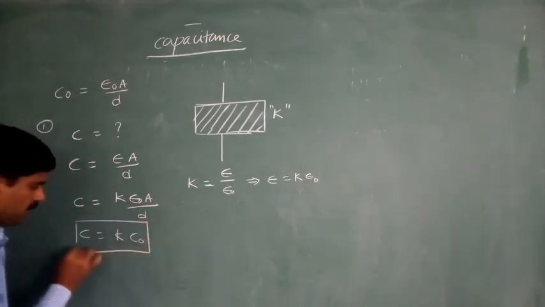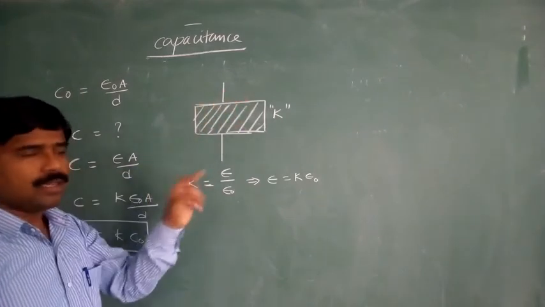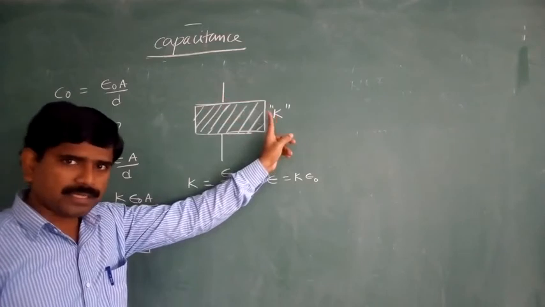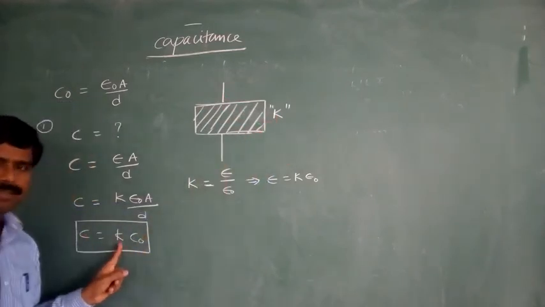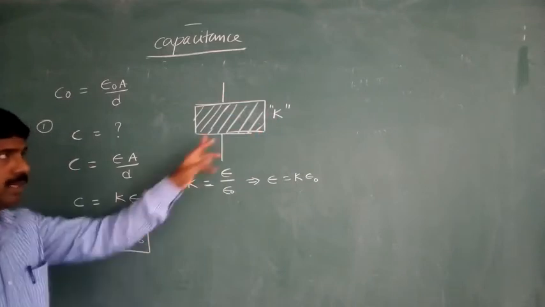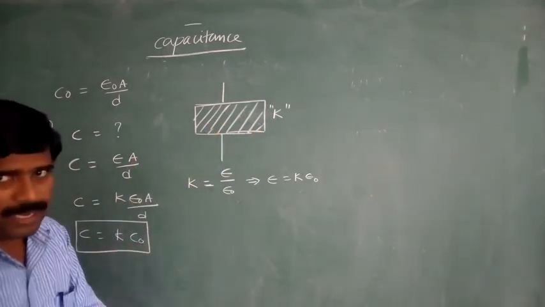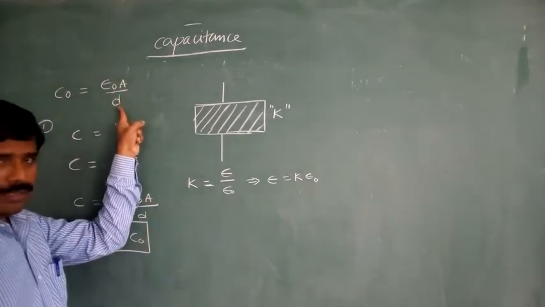This means when the total gap or separation between the two plates is entirely filled with the dielectric of dielectric constant K, then its capacitance is increased by K times. Without any dielectric, capacitance is equal to epsilon naught A by d.